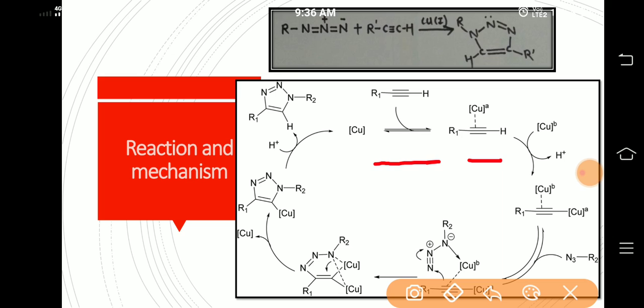This copper pi alkyne complex then forms a copper acetylide after deprotonation of the alkyne proton.